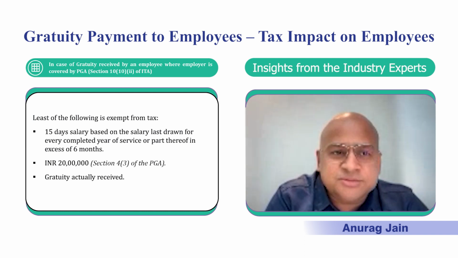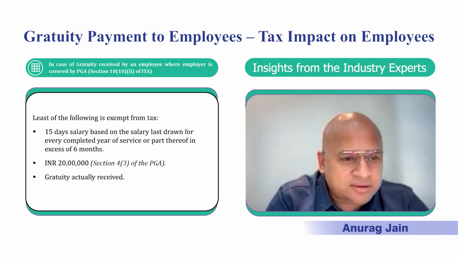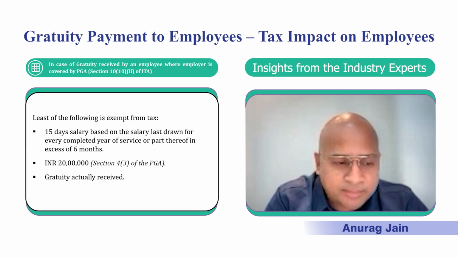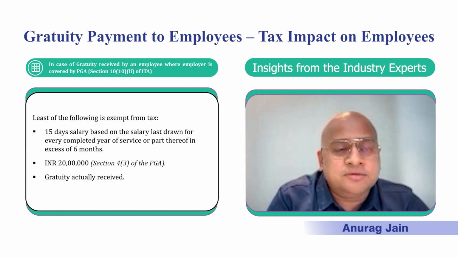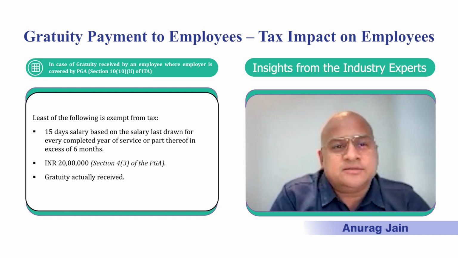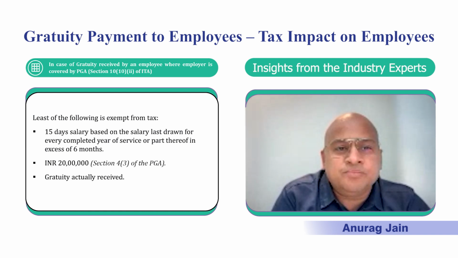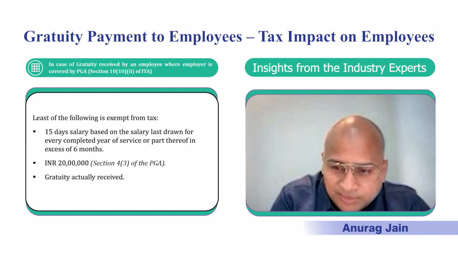But then there are exemptions under Section 10, which have been carved out. And there are two buckets I will consider. Of course, gratuity payment to government employees is exempt. But if I see it more from the private sector perspective, so if we look at the first bucket, it says the gratuity which is received by an employee where the employee is covered under the Payment of Gratuity Act.